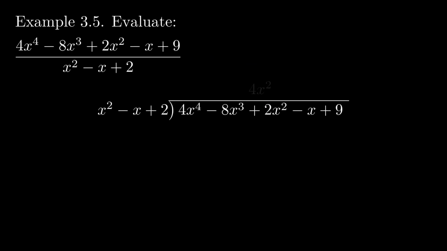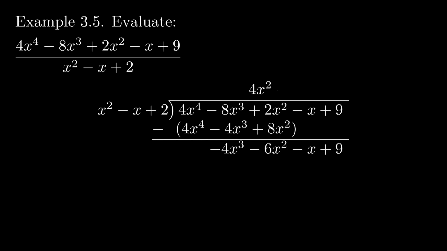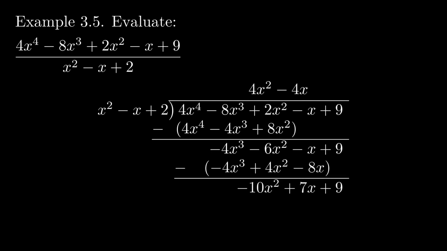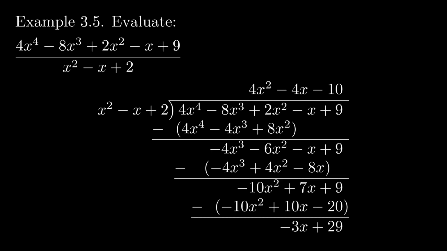Here, 4x squared would perfectly divide 4x to the fourth, so we multiply that with the divisor. Now we subtract that from the dividend, and repeat the process again and again until we reach a constant on the top of the division bar. Be careful here when finding your final result. The remainder is not negative 3x plus 29 over x squared minus x plus 2.